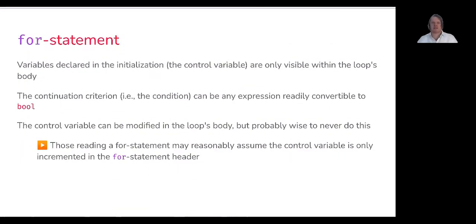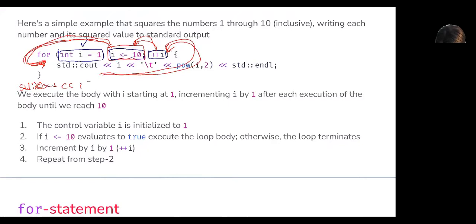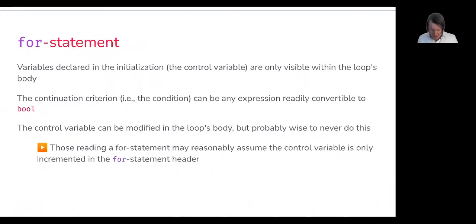So for the for statement, just a little bit more information about it. Variables declared in the initialization component of the for header are only visible within the loop's body. That means we couldn't do something like cout i here. That's not going to work because i is only in scope within that block of the for statement and within the for statement's header. The continuation criteria can really be any sort of expression that's readily convertible to a Boolean expression.